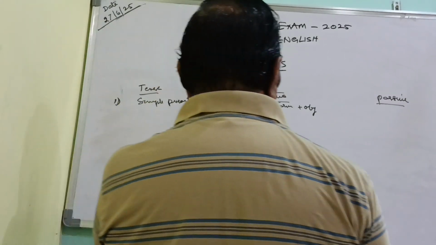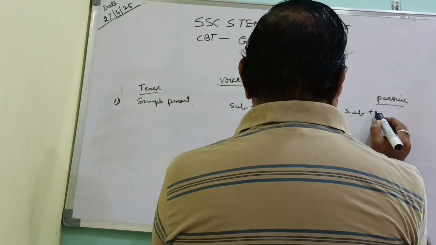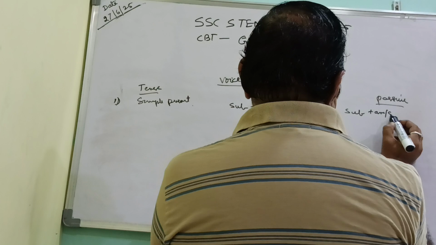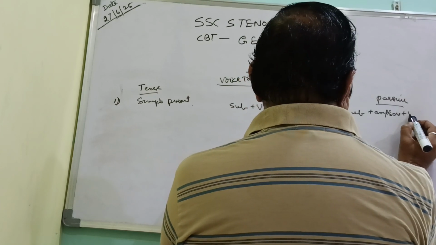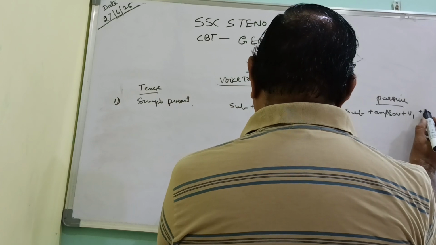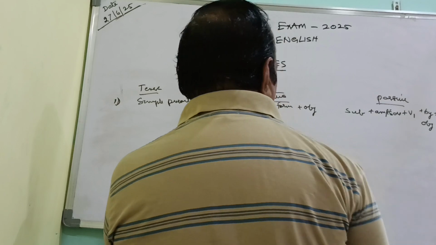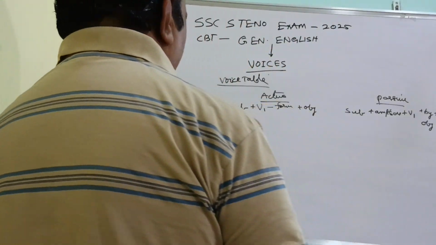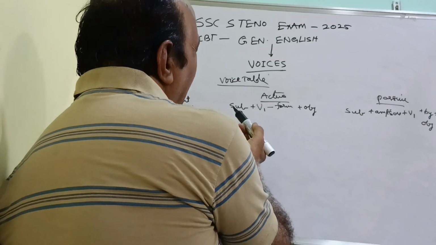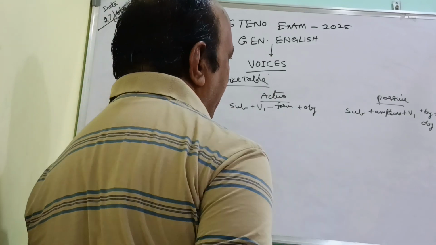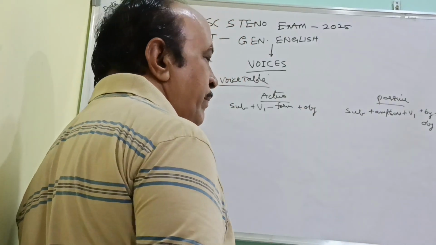The same way in passive voice: subject plus am, is, are plus verb plus by plus object. So under different types of tenses, how is the structure of the sentence in active voice? How is the structure in the passive voice?